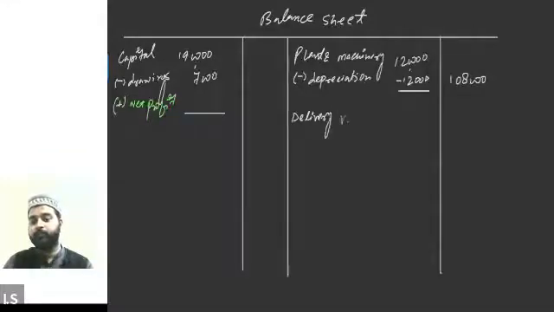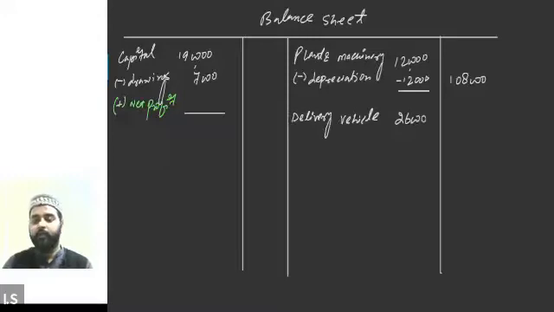Alexander, is this clear now? Yes, sir. So 26,000 was the value, and then we will reduce the depreciation at the rate 15%. So just let me calculate.